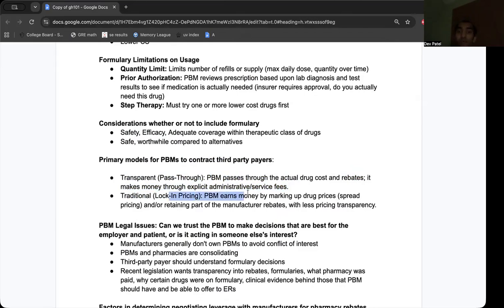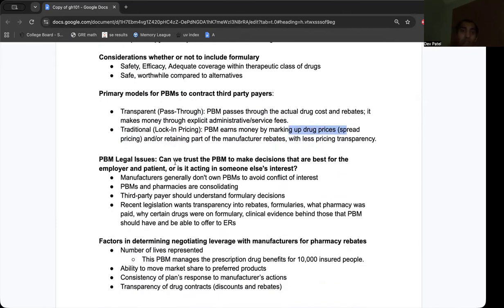Traditional, or lock-in pricing, is where you mark up these drug prices, and there's less pricing transparency. So you may give something to the pharmacy, you may take something in as profit, and you may display a number directly to the third-party payer without detailing the breakdown of where that single number comes from.